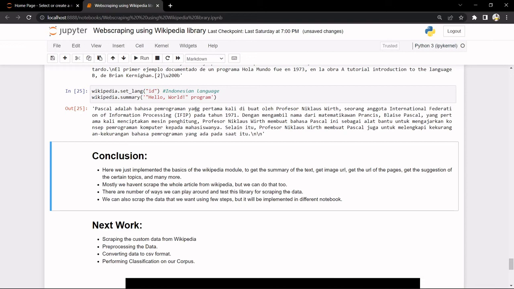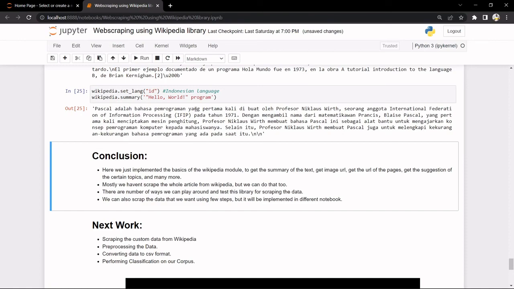In conclusion, we tried loading the Wikipedia module, getting the summary of the articles, a few texts, images, URLs, suggested URL topics, and many more. Mostly we have scraped the whole article, but we can do it in a better manner. There are a number of ways we can play around.